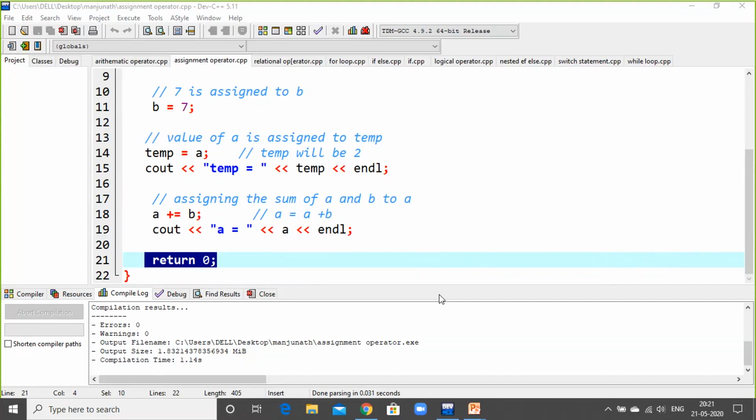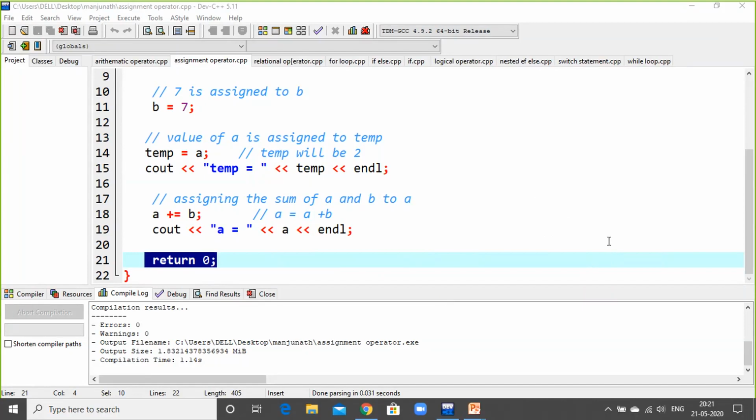For example, we'll take A as 19 and B as 6. So 19 divided by 6: 6 ones are 6, 6 twos are 12, 6 threes are 18. So the quotient will be 3 and the remainder will be 1. The modulus operator only takes the remainder, not the quotient.